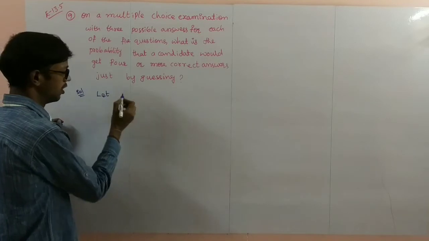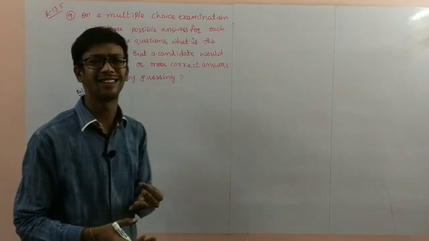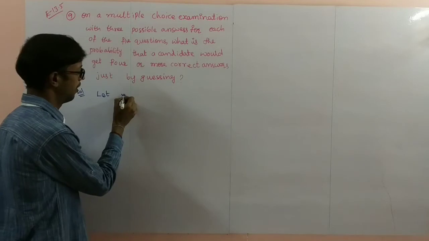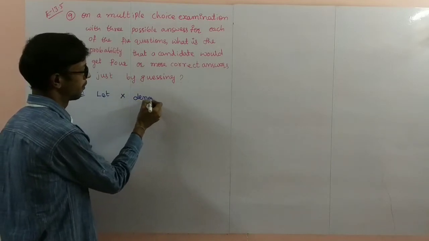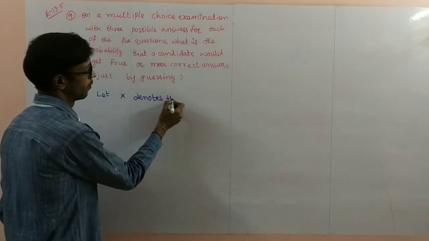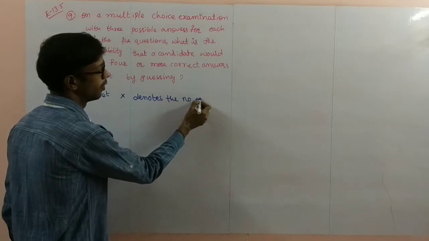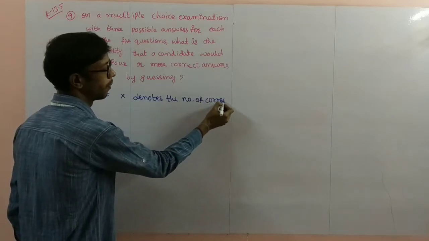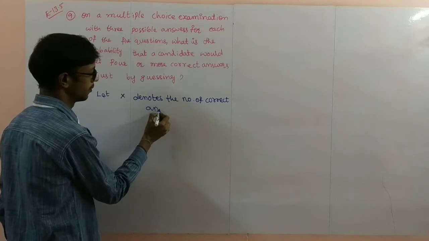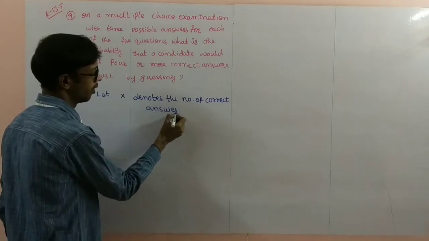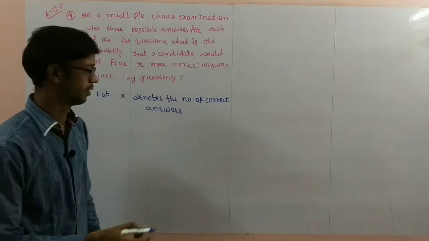Let x denote the number of correct answers.